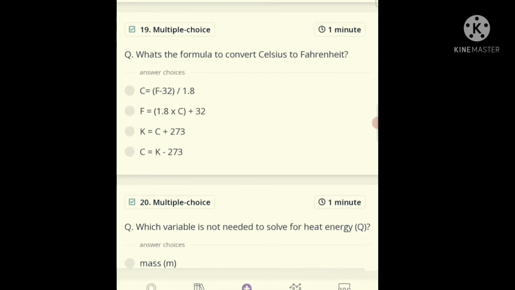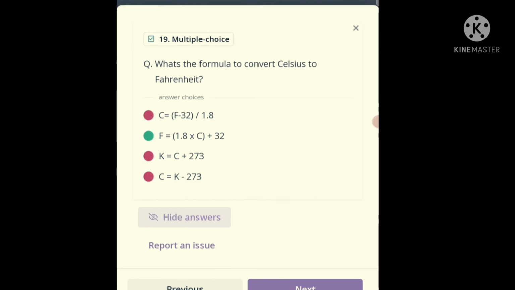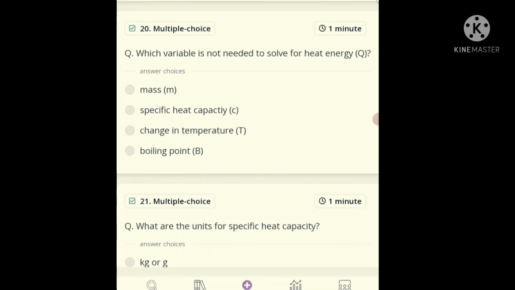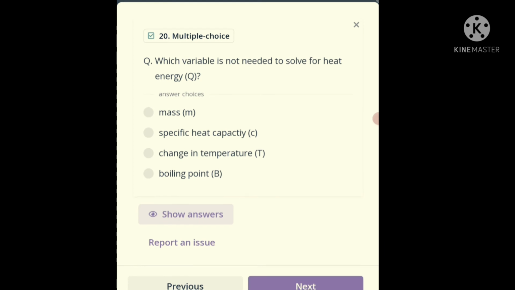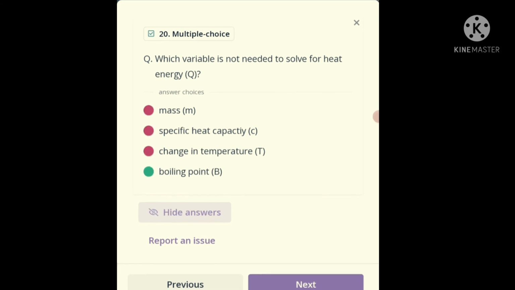Now question number 19. What is the formula to convert Celsius to Fahrenheit? And the correct answer is option B, F is equal to 1.8 into C plus 32. Now question number 20. Which variable is not needed to solve for heat energy? Mass, specific heat capacity, change in temperature, boiling point. And the answer is boiling point is not necessary to solve for heat energy.